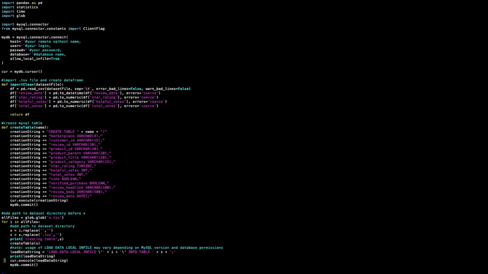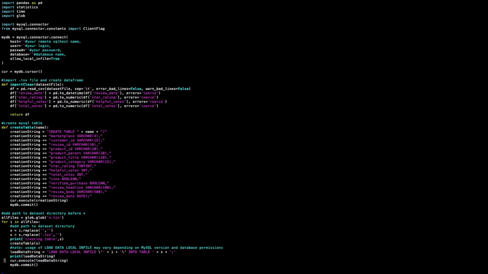The cool part now that's totally different from the script we looked at before is this create table function. There's a whole bunch of repeating lines for this creation string object.